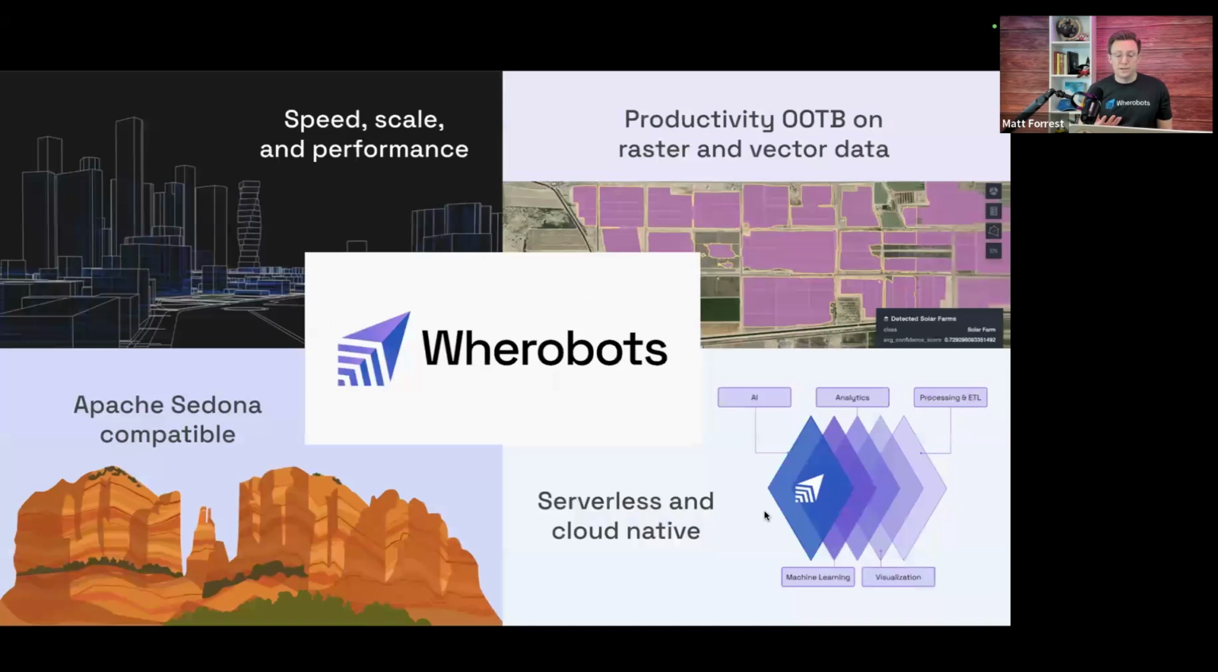What Wherobots adds in are these pieces that you're seeing here. So obviously it uses Sedona as the functional library. The code we're going to be writing today is Apache Sedona code. So that's what you're learning. That's what we'll be going through, but it's running on Wherobots, which is where the speed, scale, and performance comes into it.